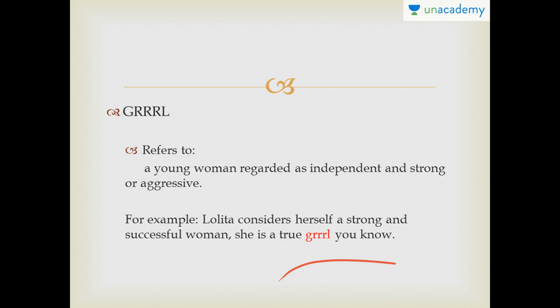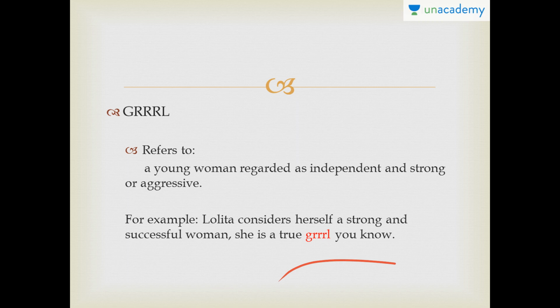Instead of saying that Lolita is strong, independent, financially stable, looks after her family, is a 21st century girl who never compromises with her career, a headstrong and ambitious woman who is someone from whom other girls should take inspiration, I can just say, Lolita in our locality, she's a true grrl.